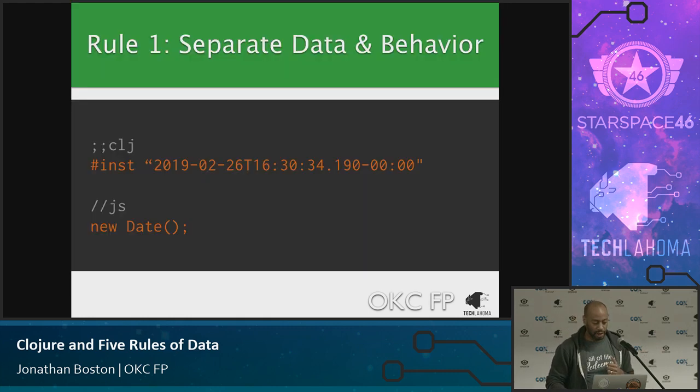Ooh, I'm going to have to speed up. Okay, separate data and behavior. So in Clojure, this is a date, right? It's an instant. So there's date, time, and this is data, and everyone knows what it is, and your programmer knows what it is, and it's just a value. All right, versus JavaScript, you say new date, and you get a date which comes with add month, get time, right? Those two things are together, and how in JavaScript do I get the date apart from that? You have to call get time, or to local time or whatever, and it gives you a number, which is not a date.